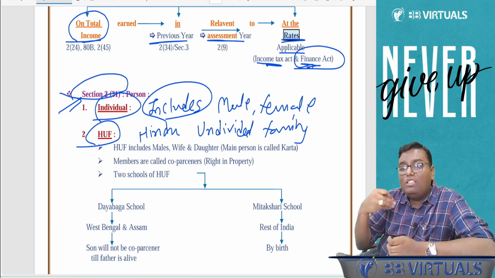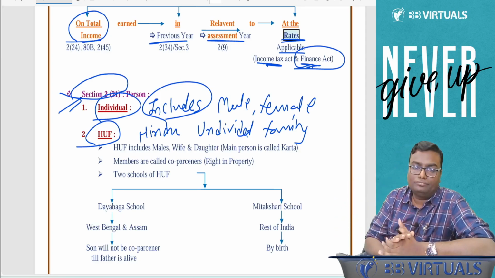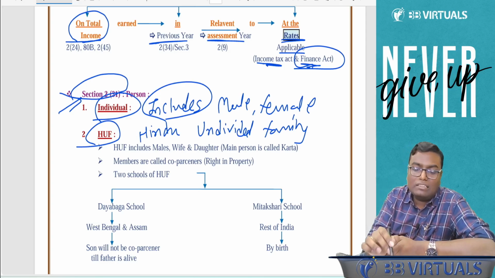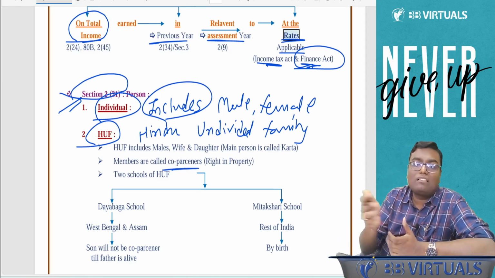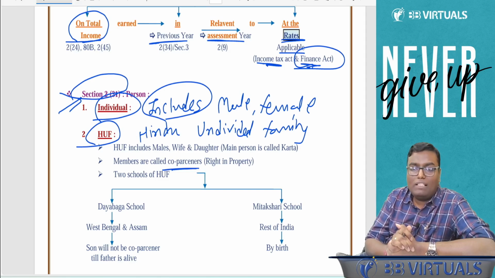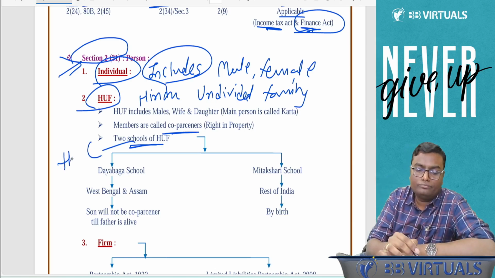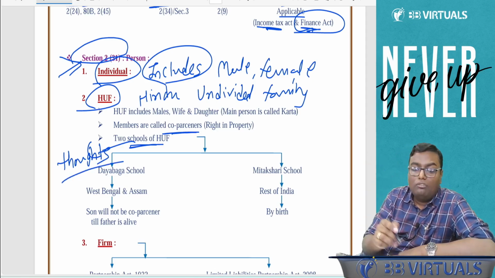In my HUF, who will become members? First of all, me, my spouse, and my children. We three will become members of this HUF. The main person of HUF is called Karta. The other members who have rights in the property are called co-partners. So the main person is called Karta, others are called co-partners. Now there are two kinds of schools of HUF, meaning two kinds of thoughts, two types of HUF. One is Dayabhaga school.